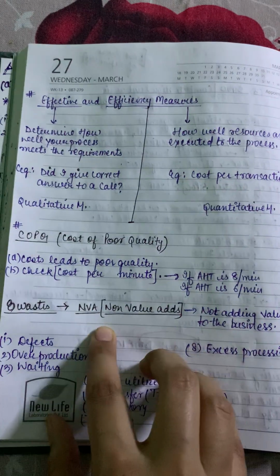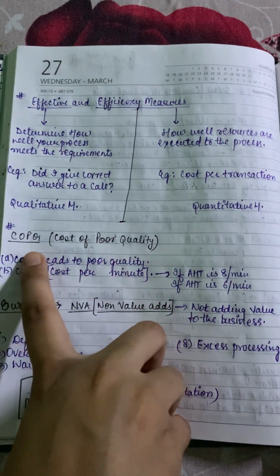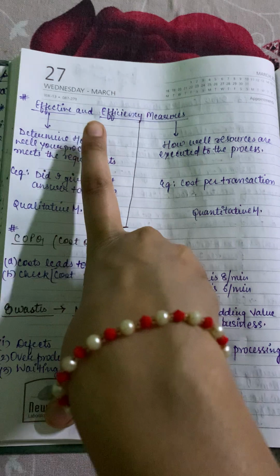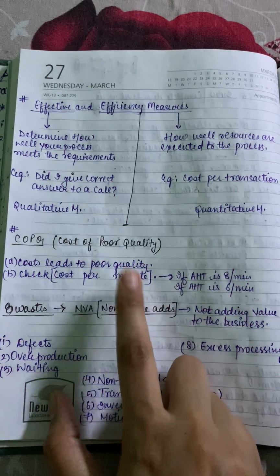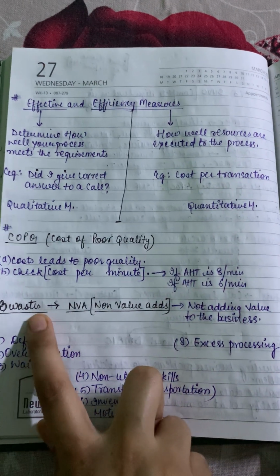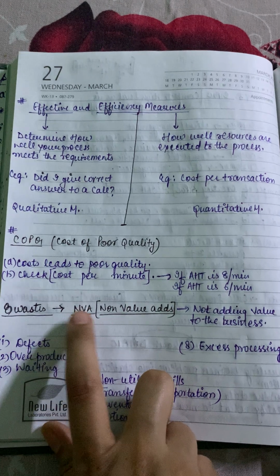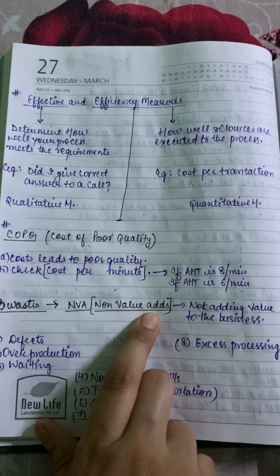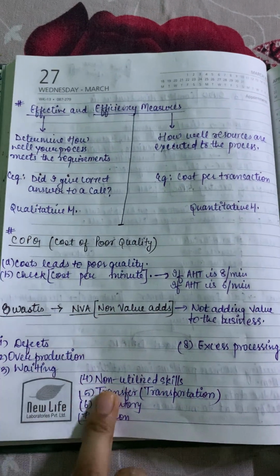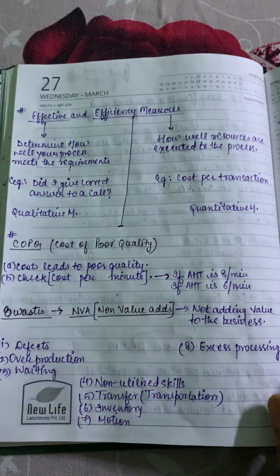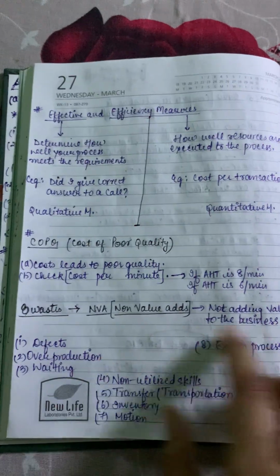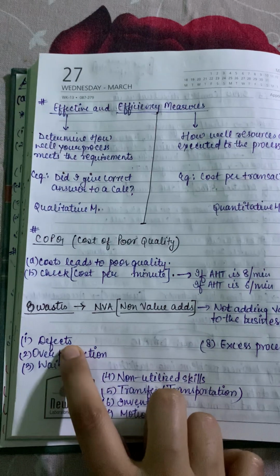Hi everyone. As we already discussed cost of poor quality and effectiveness and efficiency measures in our last video, I want to discuss the 8 wastes, which include NVAs, that is non-value adds, and then we will proceed further with the other pointers. Okay, so the first one is defects.